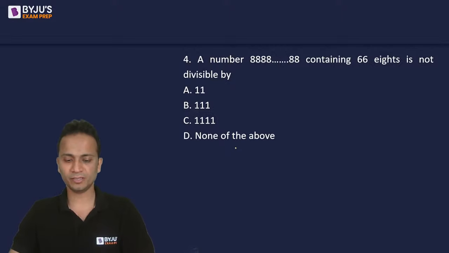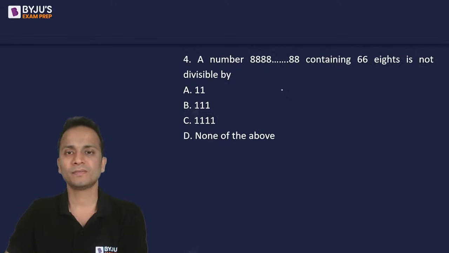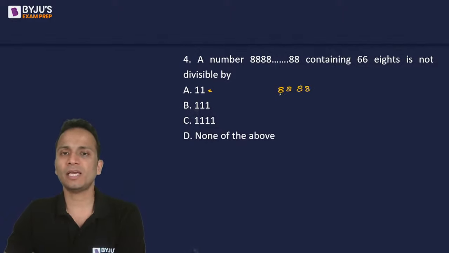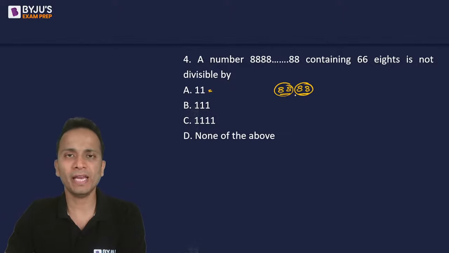All right, Kirti. Okay, so you just need to look at some examples for this. So if I write 8 twice, 88, just like this, I can say that 88 is divisible by 11. Yes, it is. After this, if I write 8 two more times, 88 and 88, so definitely this part is divisible by 11. This part is also divisible by 11. I can say that the complete number will be divisible by 11.